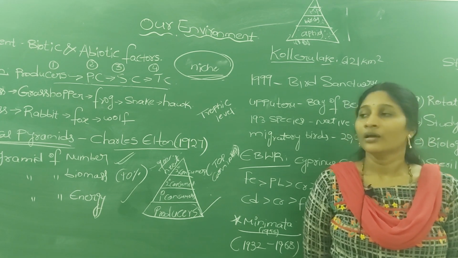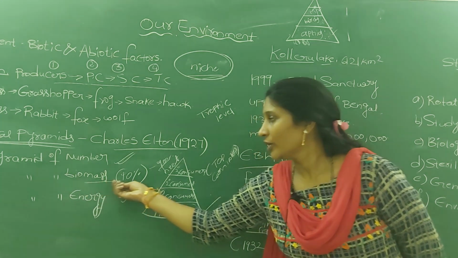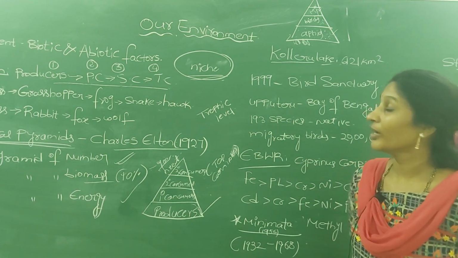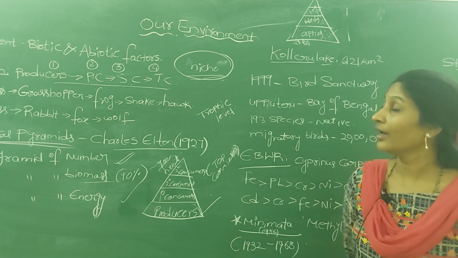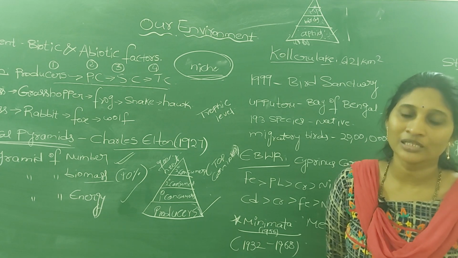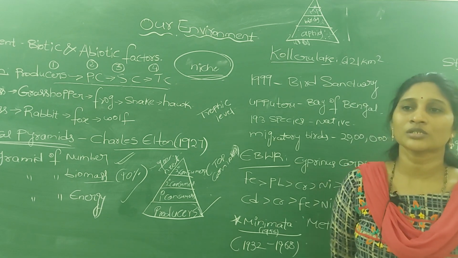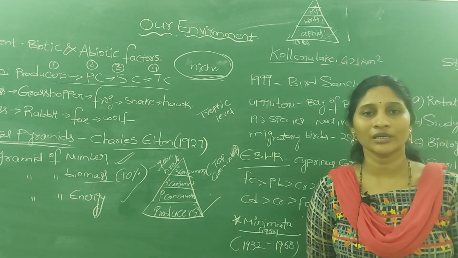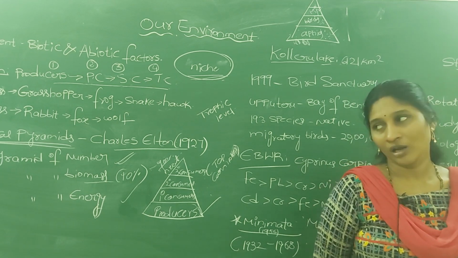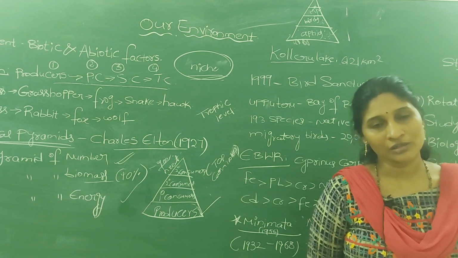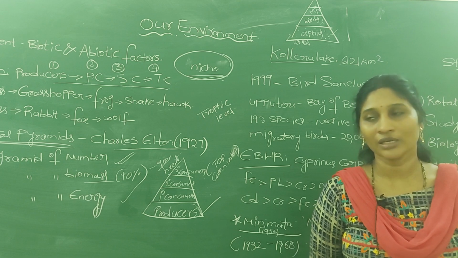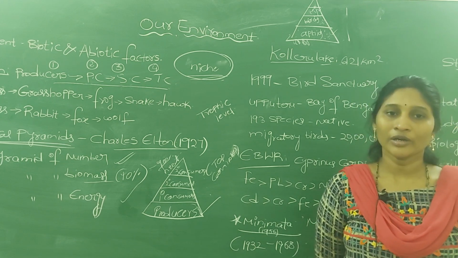So normally the pyramid of biomass is upright in the terrestrial ecosystem, but it is inverted in the aquatic ecosystem, because phytoplanktons, the producers of the aquatic ecosystem, have very low body mass. The pyramid of number is always upright, and the pyramid of biomass is also upright, except in the aquatic ecosystem.